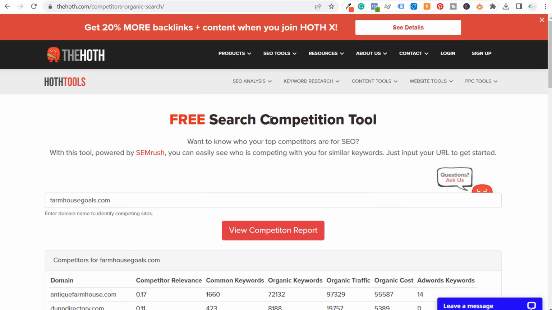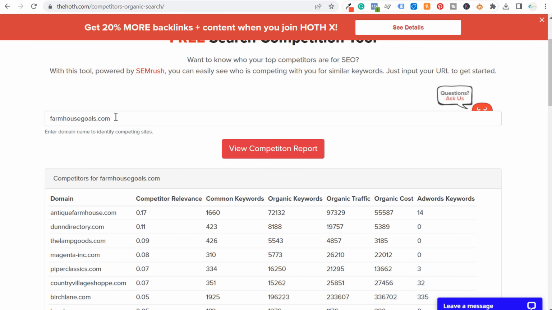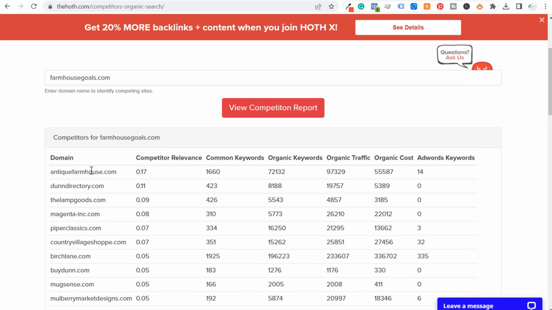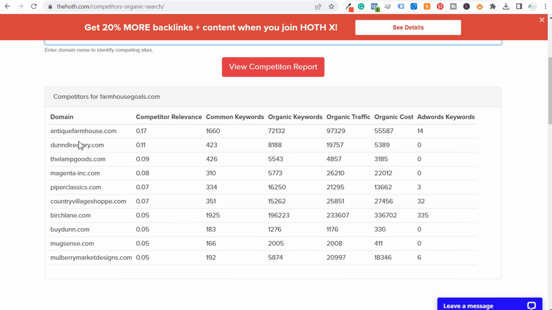So they have a free search competition tool. So I enter my domain here. Again, what I would do is come in here and add some of these other competitor domains and look up their competition reports as well, because they'll give me 10 different competitors, and I'm looking at competitor relevance here, common keywords, organic keywords, total organic traffic.